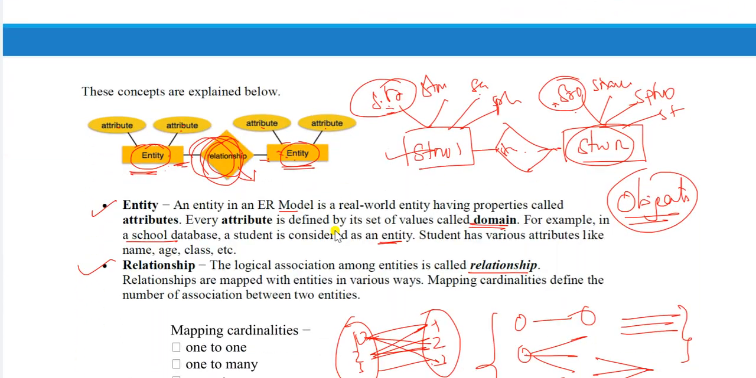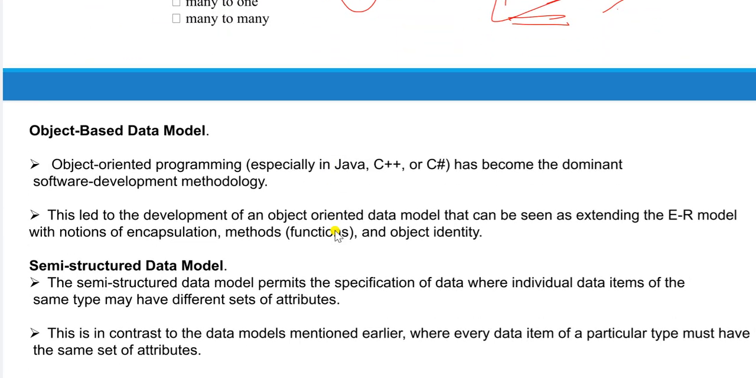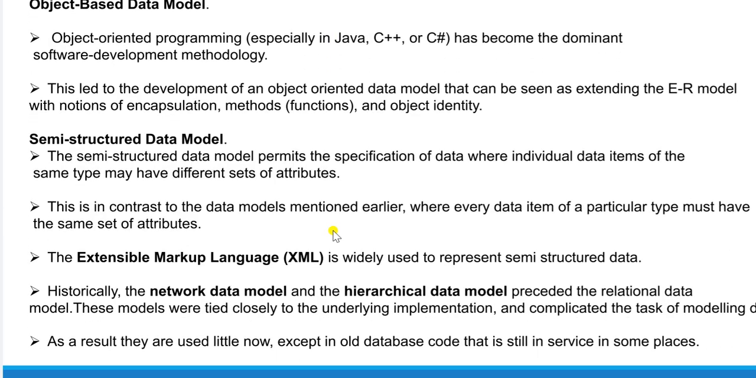So next, object based and semantic. These are the normal things. What is the object based data model? It is based on object oriented programming languages. You have Java, C++, C sharp and Python. All these are object oriented programming languages, which have become the dominant software development methodology.